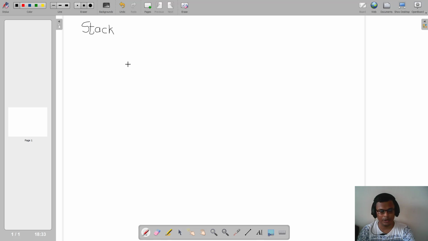Before I dig into stack, I would like to explain that data structures are categorized into two types: linear data structures and non-linear data structures. Linear data structures are those in which the elements are organized in a linear, sequential fashion, where the elements are arranged one after the other. So I'll have the first element, after that I'll place my second element, then third element, and so on.